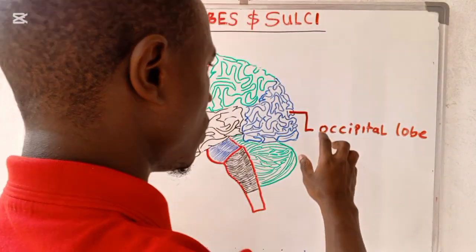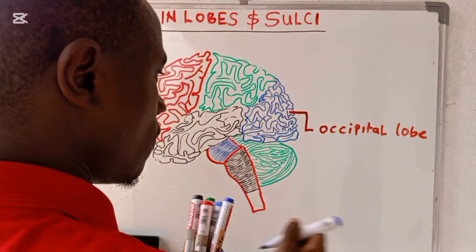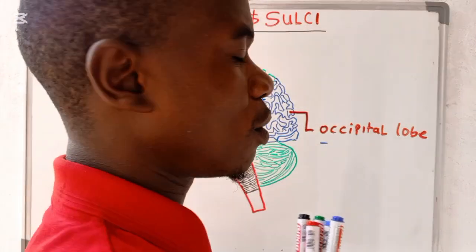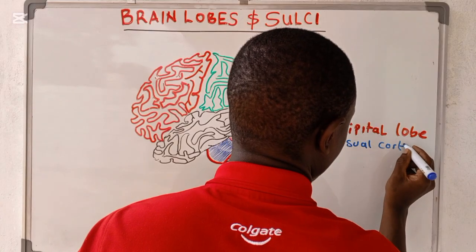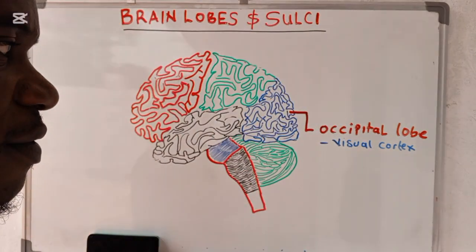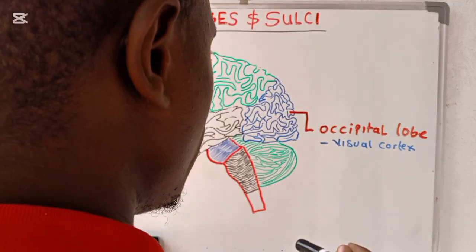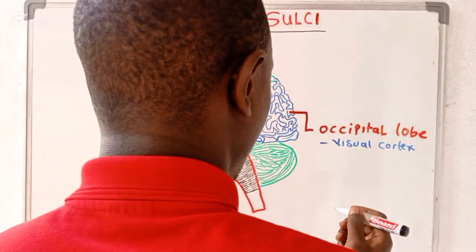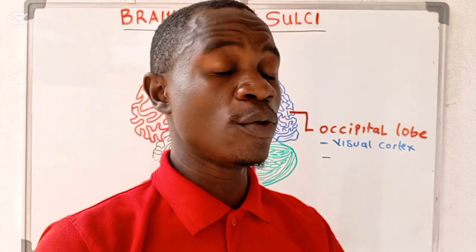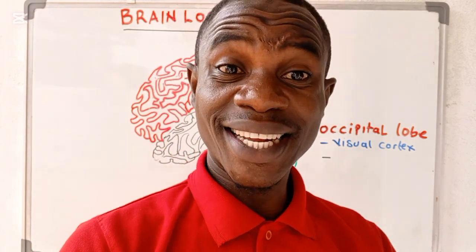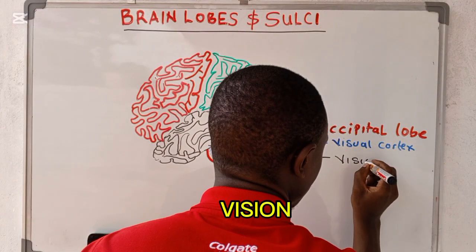What are some of the functions that this occipital lobe is playing? It is playing a couple of functions. First of all, it is where we have what we call the visual cortex. The primary visual cortex is located in the occipital lobe. So some of the main functions of this occipital lobe are the following. If they bring something in front of you and you have seen it, that sense of vision is coming from the occipital lobe. So the first one is what we call vision.